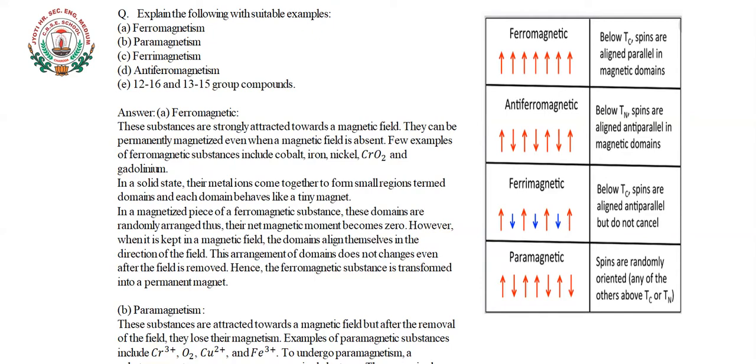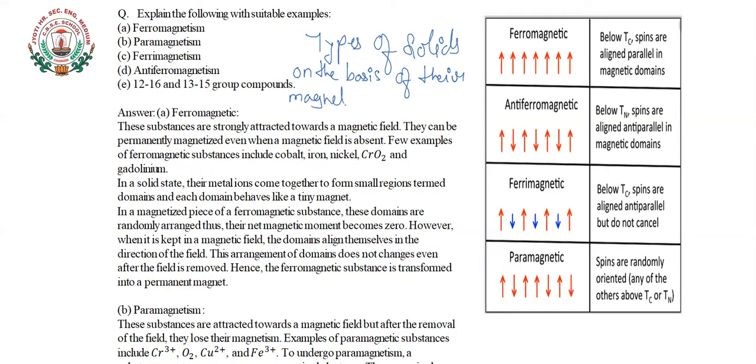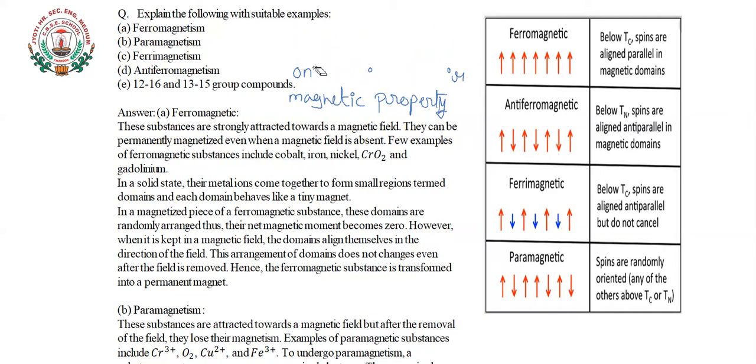We are going to discuss here about the types of solids on the basis of their magnetic property. Okay, on the basis of their magnetic property we are going to discuss this thing. So here the question from this topic can arise like this.